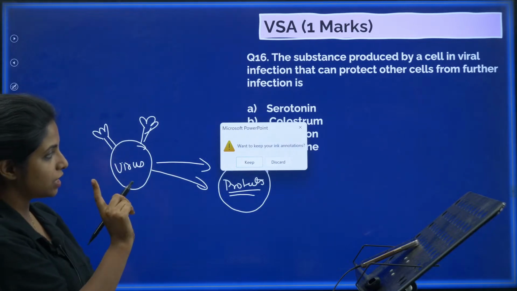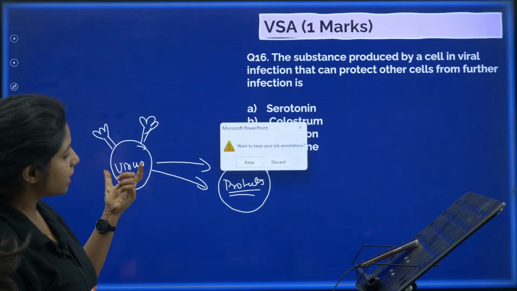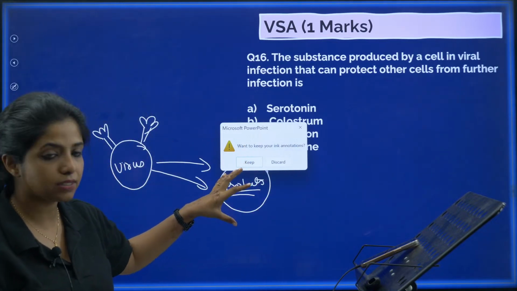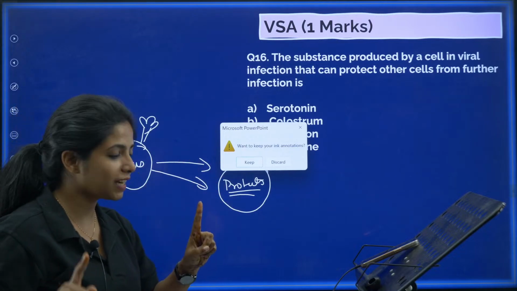When a cell is infected by virus, it releases something that is known as interferon, and that tells the other cells to stay protected.